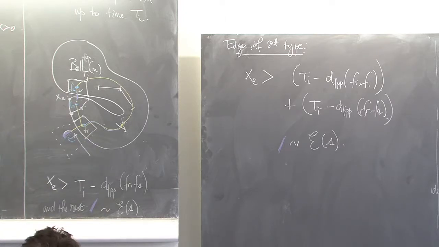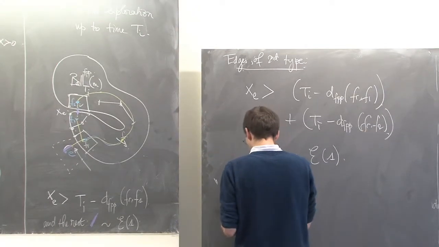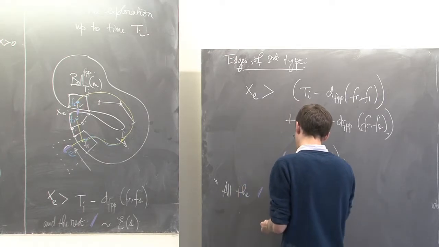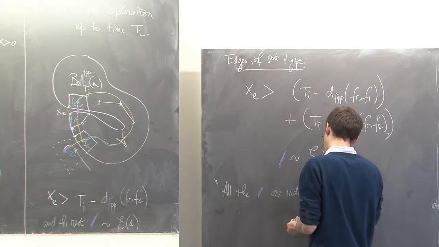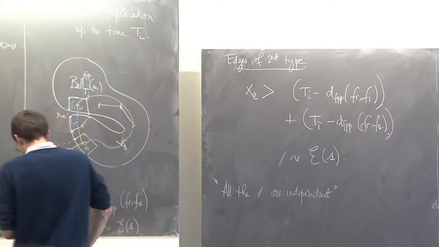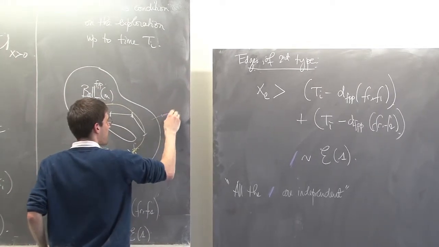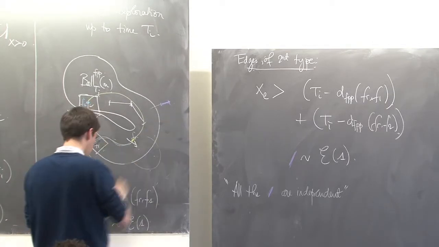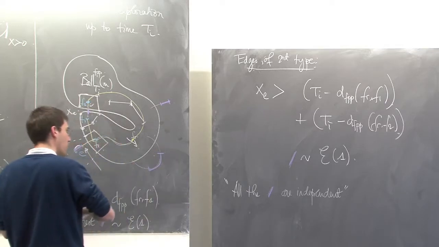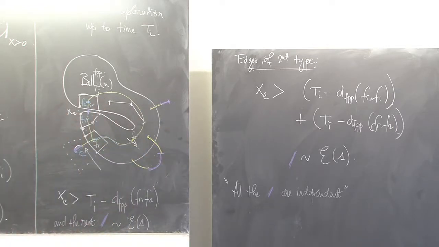So all the purple guys are independent. So the situation after having explored this is that I have some edges which have a part of purple to be explored, and I have edges of the second type which are explored from both ends, and the purple part that has not been explored is, again, distributed as an exponential variable of parameter 1.